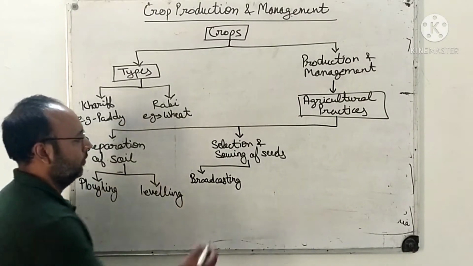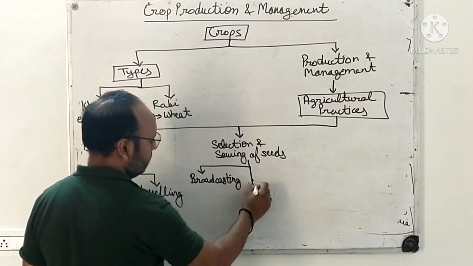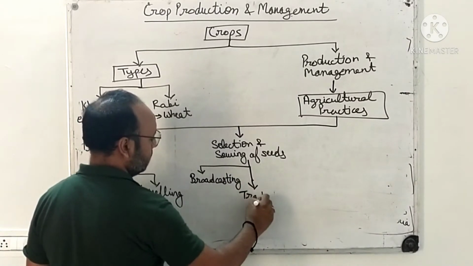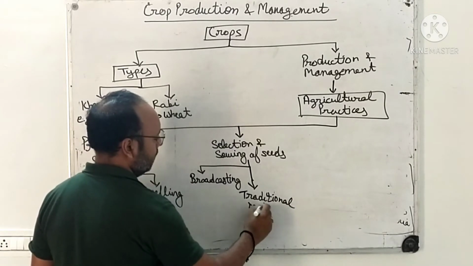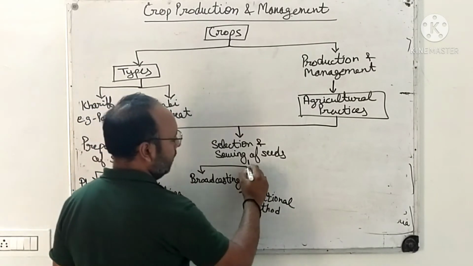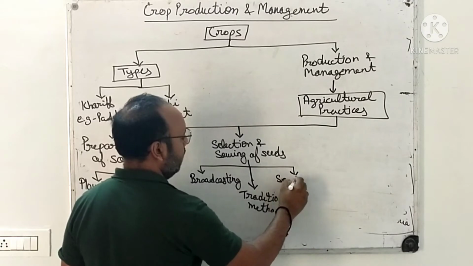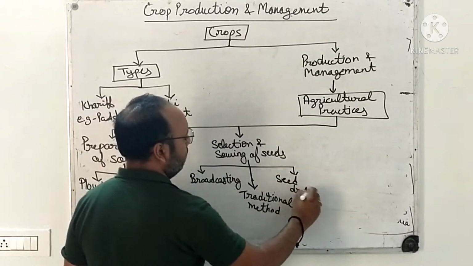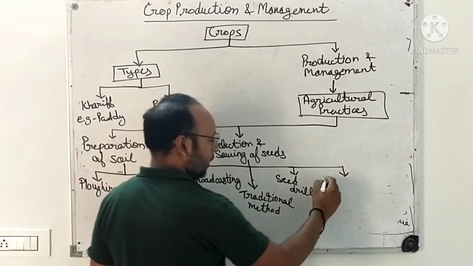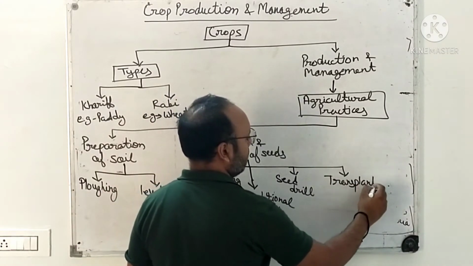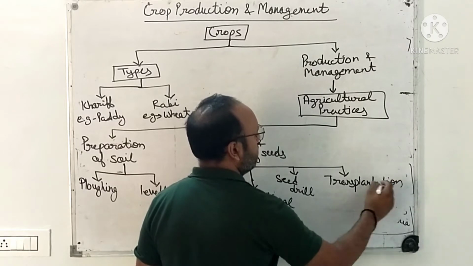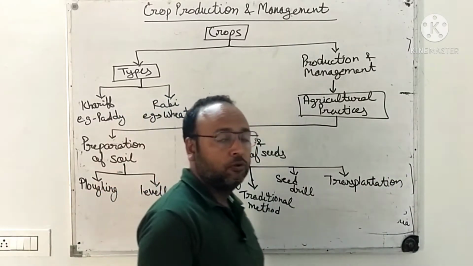Then few traditional methods. Then we studied about seed drill, which was the convenient method, and one more is transplantation, in which some plants are not able to grow from the seeds.